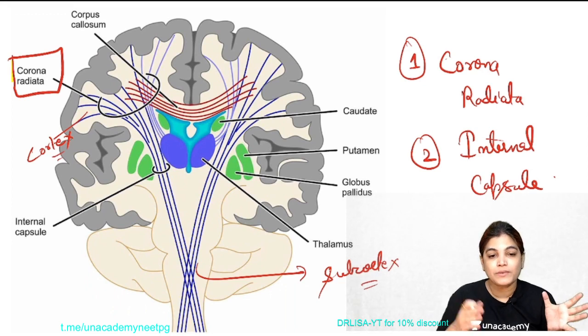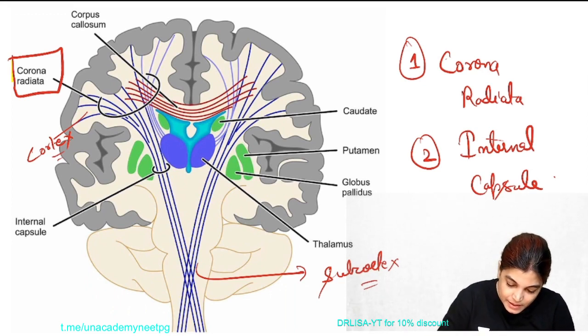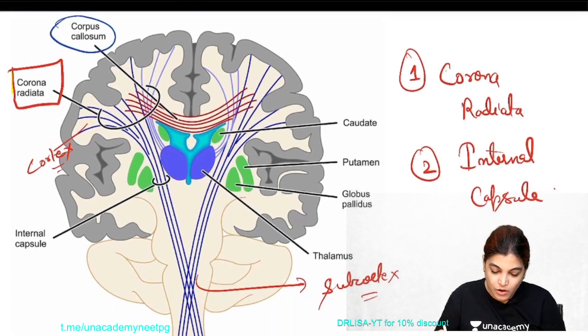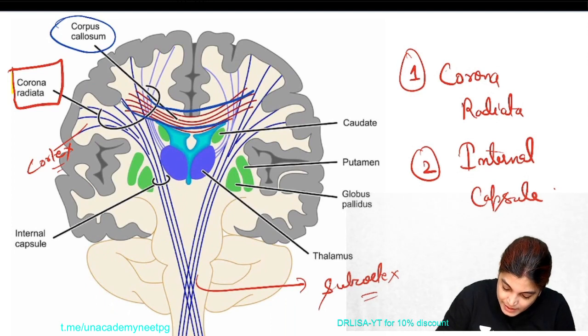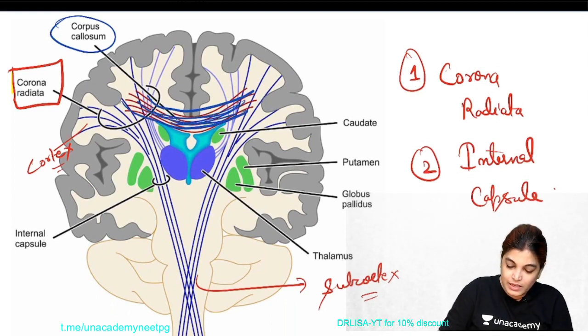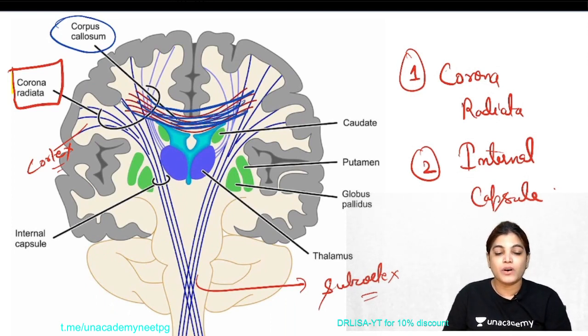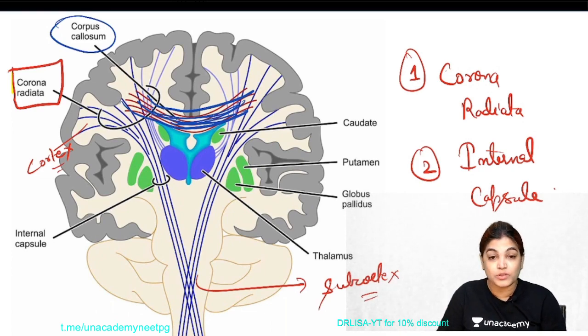Commissural fibers connect one cerebral hemisphere with the other. We can also see the commissural fibers in this diagram, that is the corpus callosum. You can see it connecting one cerebral hemisphere with the other. So the corpus callosum is the most important example of commissural fibers.